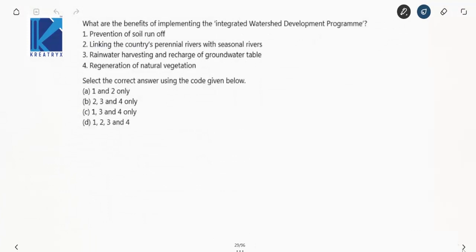Next one. What are the benefits of implementing integrated watershed development program? Prevention of soil runoff. Yes, perfectly right. Linking the country's perennial rivers with seasonal rivers. No, this is not the concept. Rainwater harvesting and recharge of groundwater table. Yes, perfectly right. Regeneration of natural vegetation. Yes, perfectly right. So your answer is C.